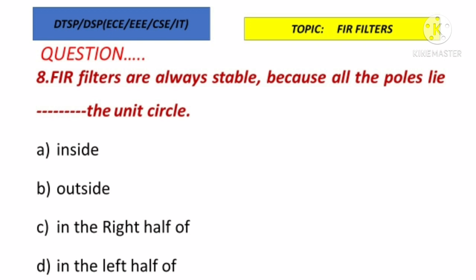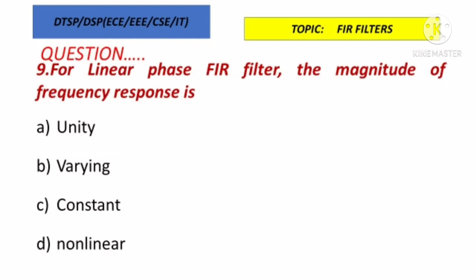Next question. FIR filters are always stable because all the poles lie dash the unit circle: inside, outside, in the right half or in the left half. So FIR filters are always stable because all the poles lie inside the unit circle. So if the poles are lying inside the unit circle, we can say the filters are stable. So the correct option for this is inside. The stability of the filters can be decided by the pole location.